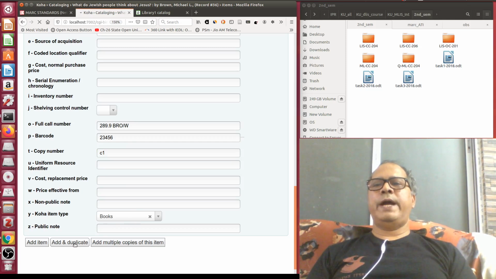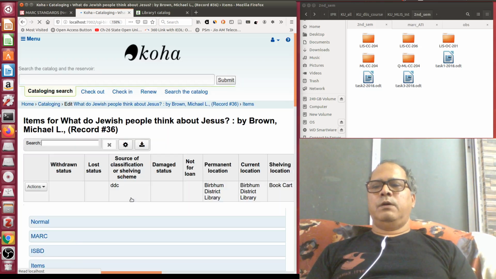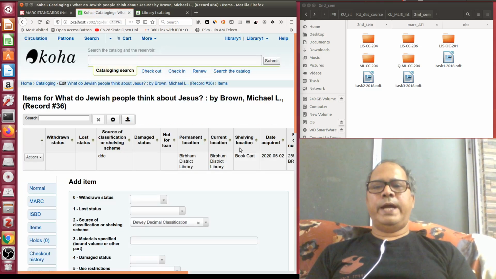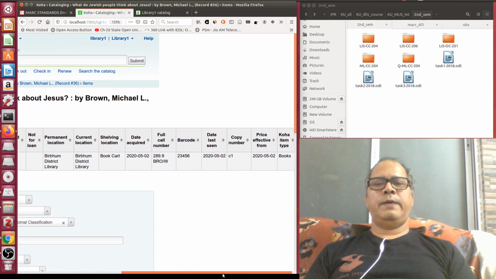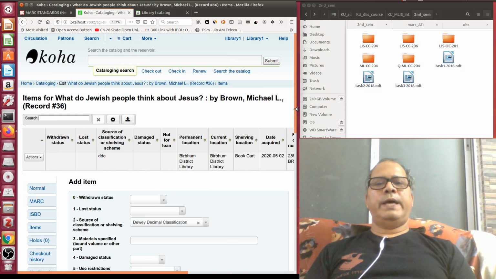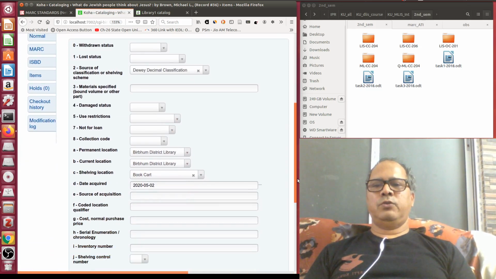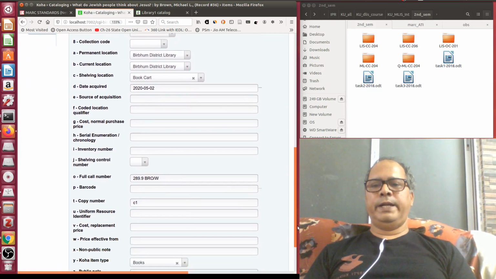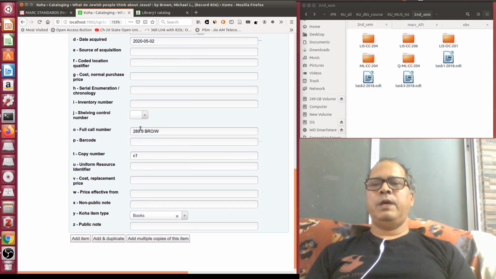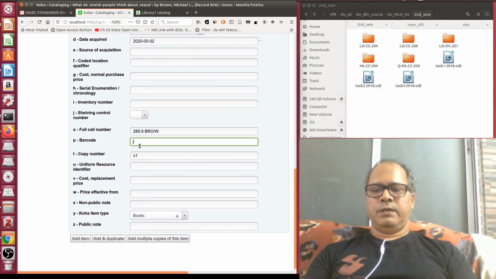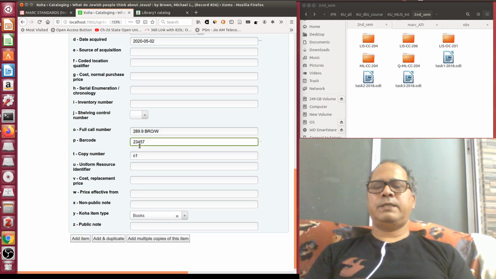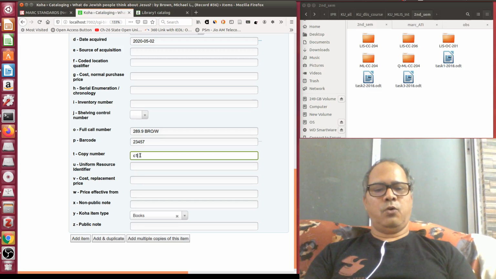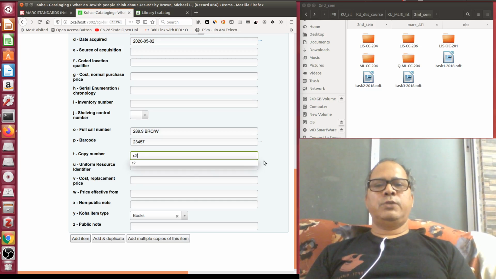So first copy added in my local Koha. So you see first copy added. So these are the copy related information, all information I have given. So I have another copy, as I said, click add and duplicate. So it's almost everything duplicated, because all will be same, only this will be changed. Accession number, definitely this book will be having a separate accession number, and this is the copy 2. So these 2 copies I am having.